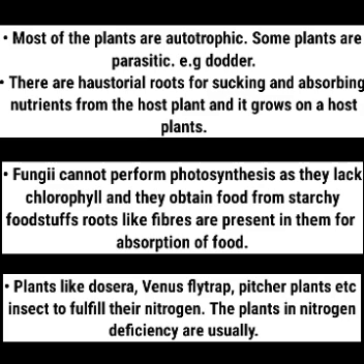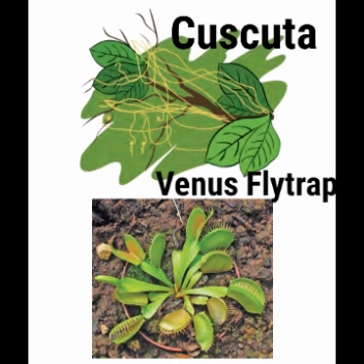Now the next point is plants like Drosera and Venus flytrap. Please see the picture of the Venus flytrap. Down below it is there. The Venus flytrap has a very attractive smell. With that, insects are attracted to that plant and they sit on the plant.